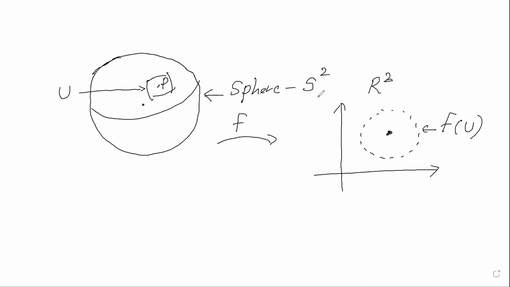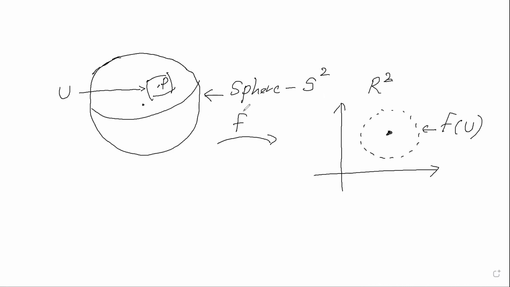So it's going to be a local map. If you take any local neighborhood, for example the city of New York, you can map the city of New York to a figure, an open set in the plane. So that's why we have a manifold in the example of Earth.